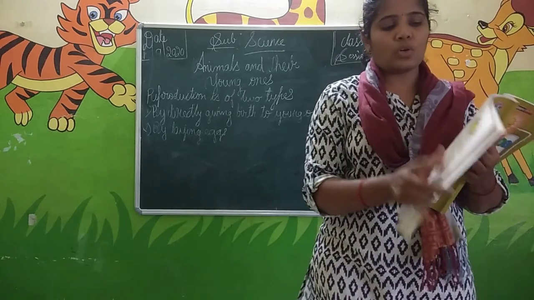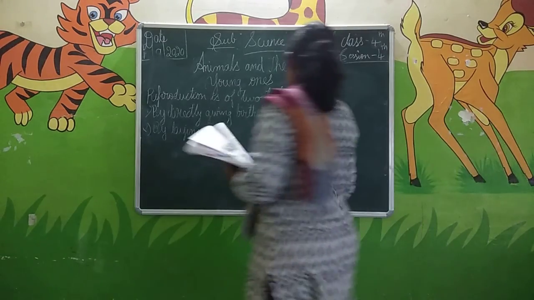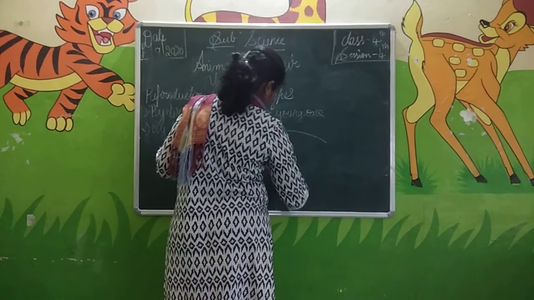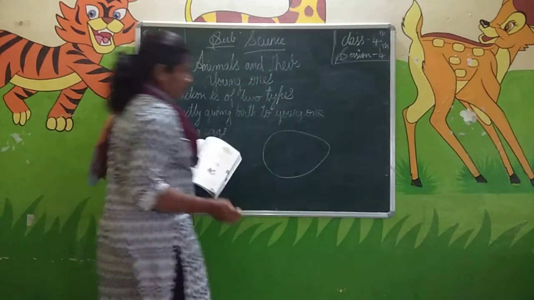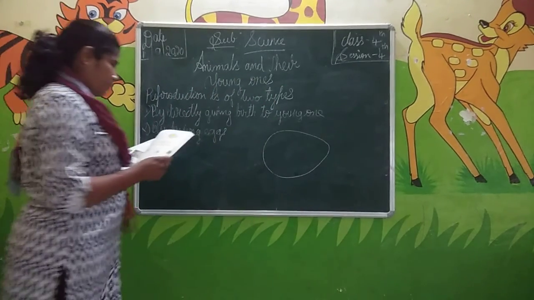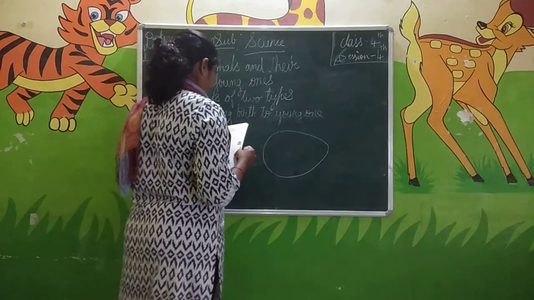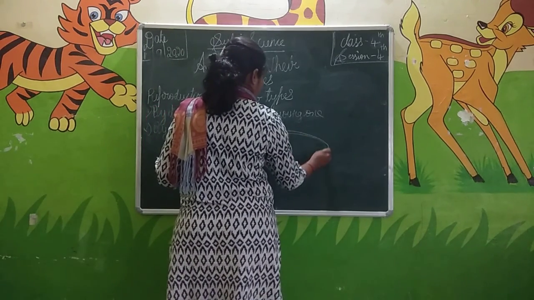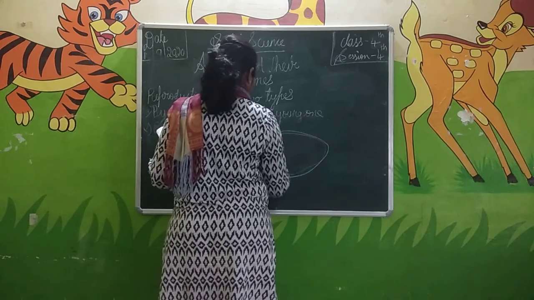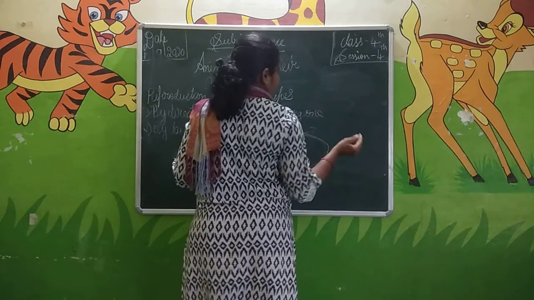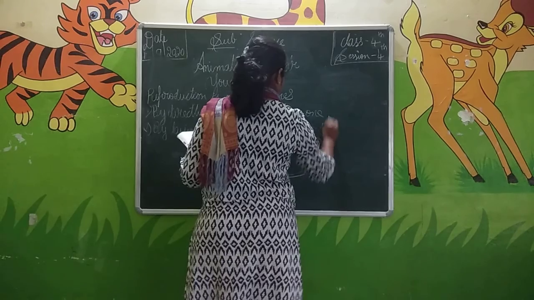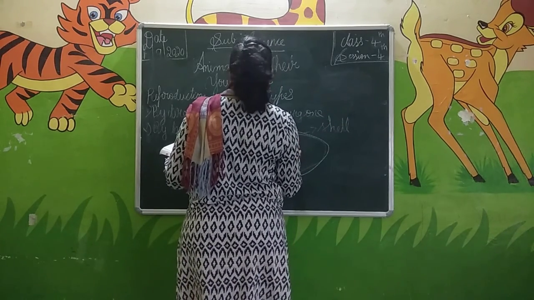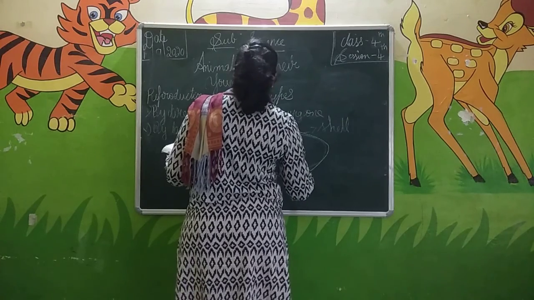This is the internal structure of the egg. You have seen the egg shape now. The upper white color part is the shell of the egg. This is a hen's egg, and this is the shell. Next, the white part you see inside the egg is called albumin.